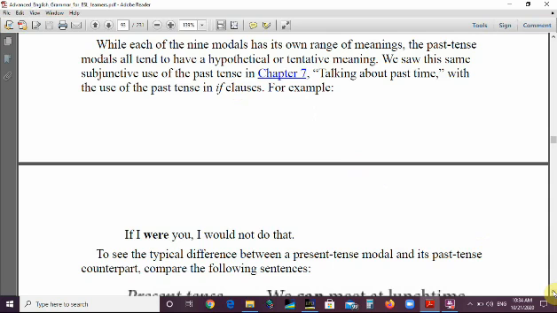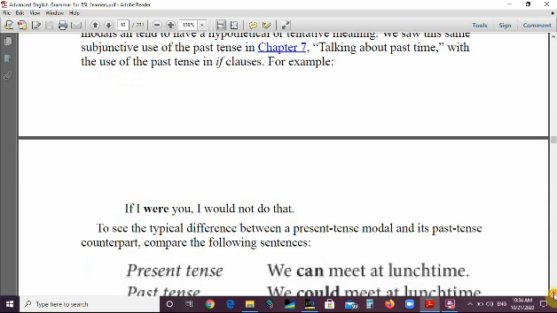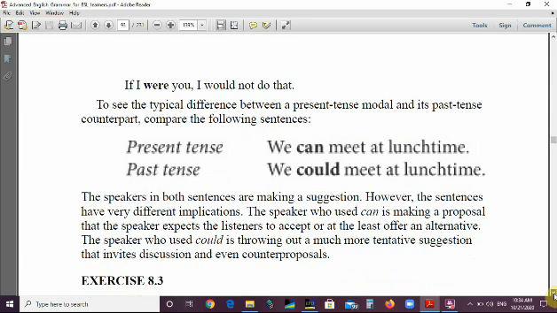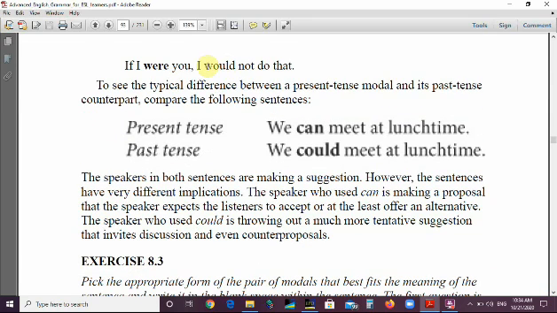If you remember, let's have an example here. If I were you, I would not do that. If I were you, I would. Would is one of the 9 modals. We use it in the subjunctive mode.